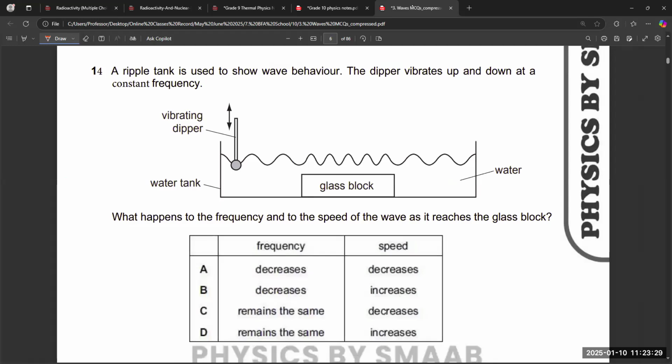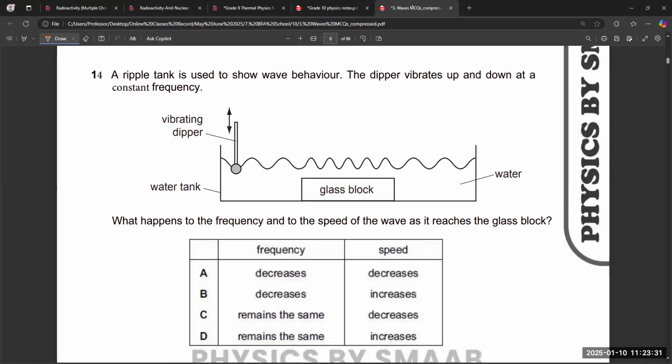And this is another example of a question. A ripple tank is used to show wave behavior, and the dipper vibrates up and down at a constant frequency. What happens to the frequency and to the speed of the wave as it reaches the glass block?